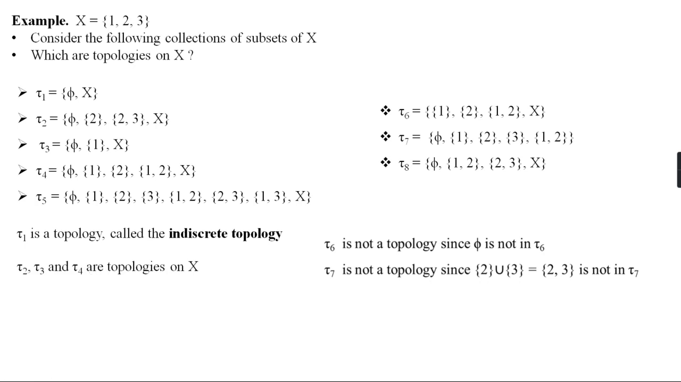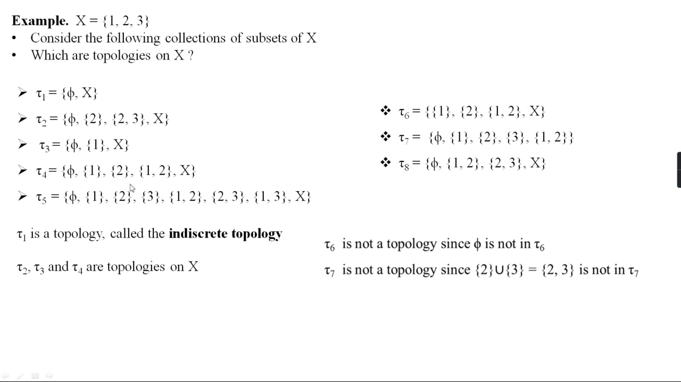Tau 4 is also a topology on X because if we take intersections of {1}, {2} and {1, 2}, pairwise and combined. Pairwise intersection means {1} and {2}, that is empty, which is in tau 4. And {1} and {1, 2} intersection is {1}, that is in tau 4. Then {2} and {1, 2} intersection is {2}, that is also in tau 4.